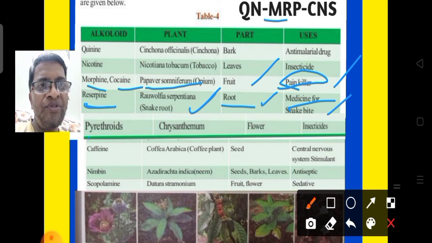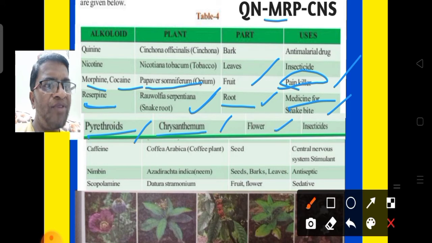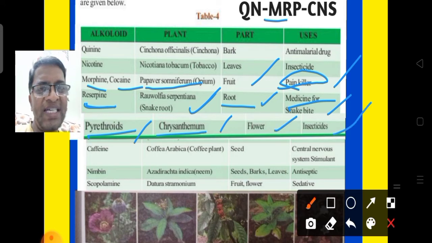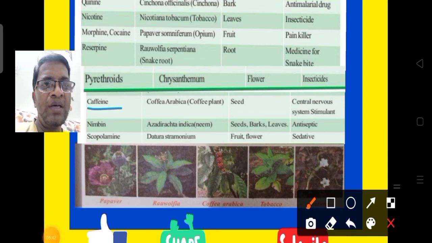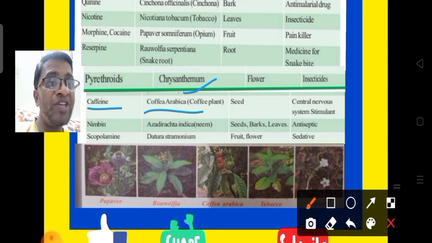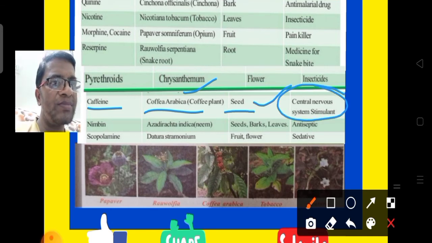Next, the fifth alkaloid name is pyrethroids. Pyrethroids we can get from chrysanthemum. Yes, from the flower we can get it, and it is used as an insecticide. The sixth alkaloid name is caffeine. Caffeine we can get from which plant? Coffea arabica. From which part? From the seed we can get it, and it works on the central nervous system. So CNS, simply we can remember CNS.